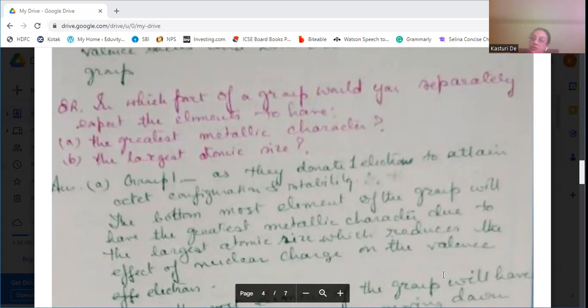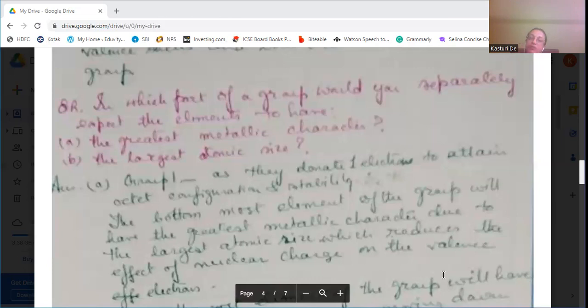Even on the left, if we go down the group, the bottommost element has the greatest metallic character due to the largest atomic size. The atomic size increases down the group, so the bottom part of the periodic table has more metallic character.